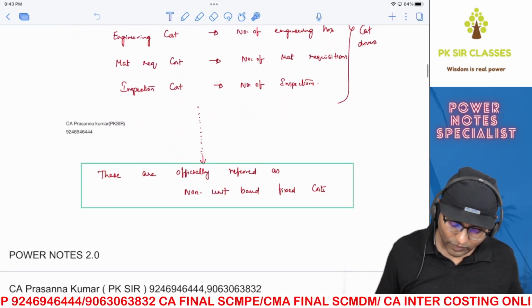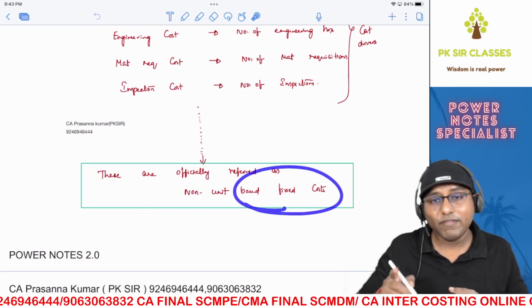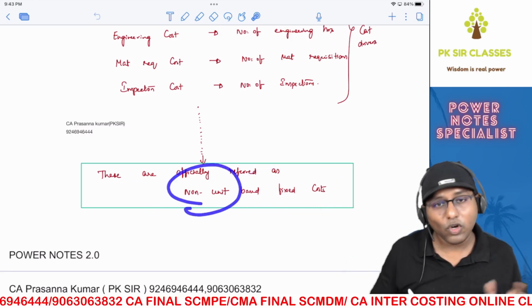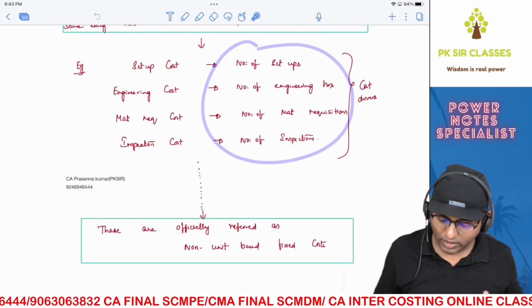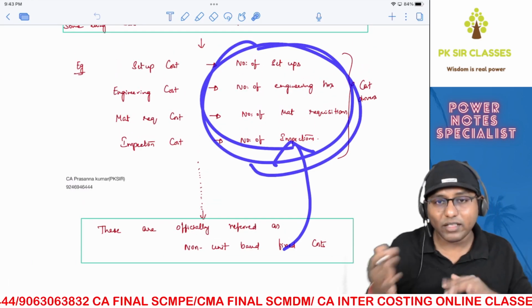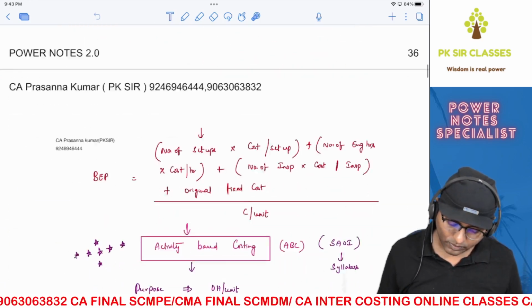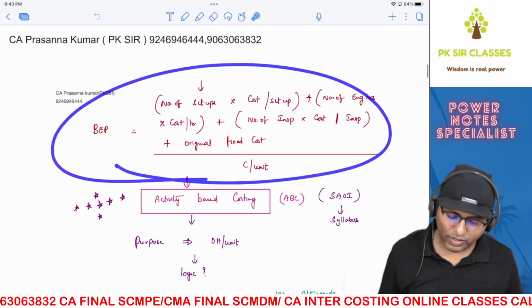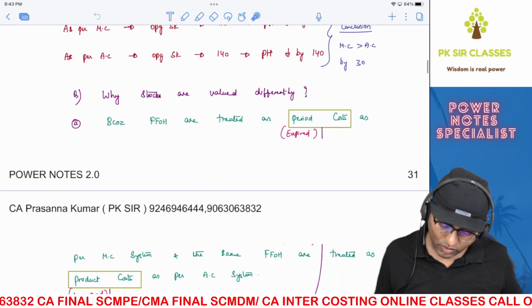Are you able to understand? So these are officially called non-unit based fixed costs, because these fixed costs vary with something other than units. That's why it is called non-unit, because they vary with something other than units. Therefore, we call it non-unit based fixed cost. And we have seen this formula as well. So this is nothing new. Already we have seen it over here, correct? We have seen this concept. Where is it?